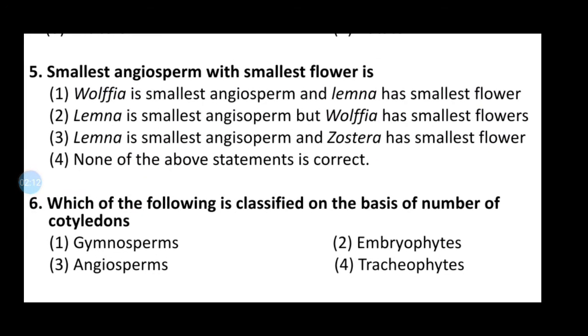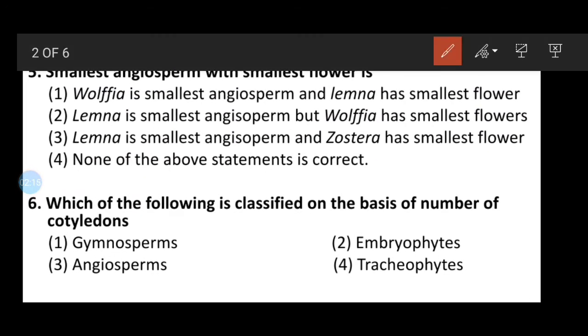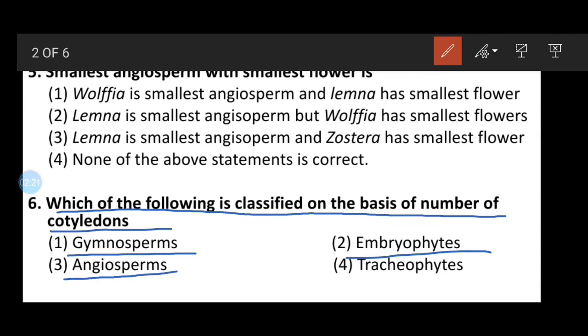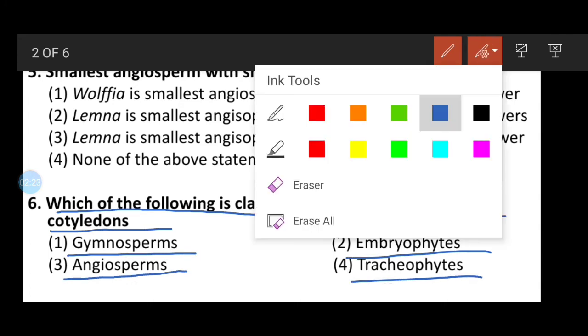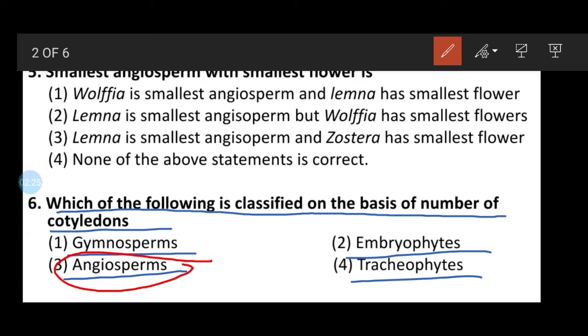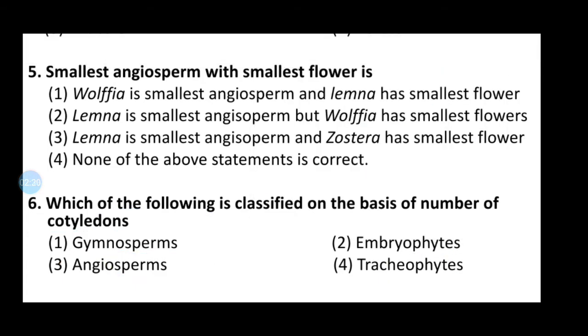Question number 6: which of the following is classified on the basis of number of cotyledons? Gymnosperm, embryophytes, angiosperm, tracheophytes. So here the correct answer will be angiosperms. On the basis of cotyledons, they are divided into monocot and dicot.